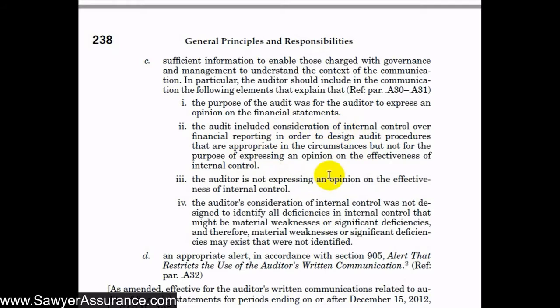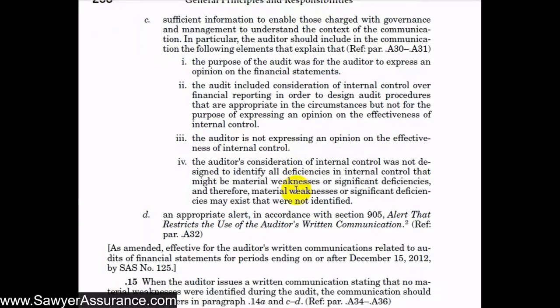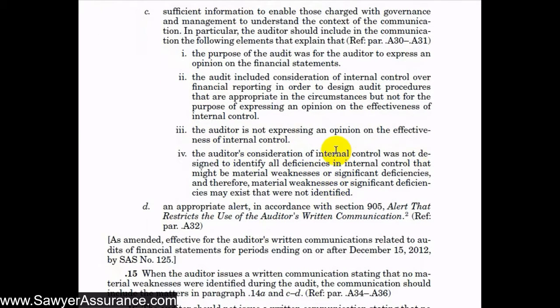I want to make sure that they understand that, hey, we just came across these deficiencies while we were planning the audit and doing our walkthroughs of their processes and such, but we didn't necessarily test their internal controls, so we don't know for sure if their controls are effective or not. It's just as we were going through the audit, we noticed these things that might be helpful for you to know about your processes. And in connection with that, we want to make sure they understand that we're not expressing an opinion on the effectiveness of their internal control, and that our consideration of internal control is not designed to identify all the deficiencies in internal control. There might be material weaknesses or significant deficiencies, and therefore there might be others that exist.